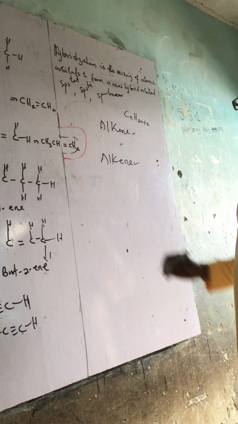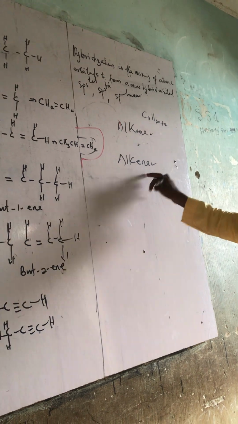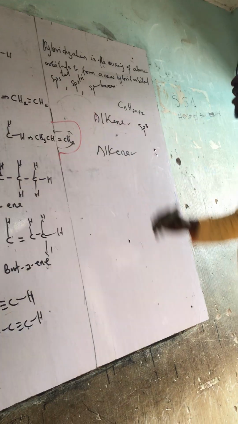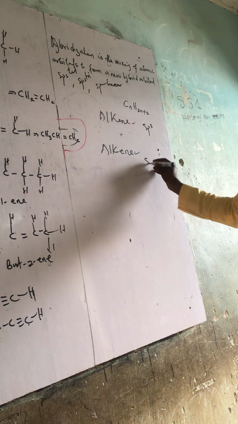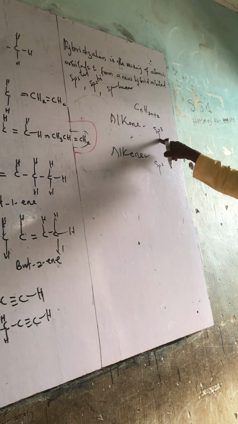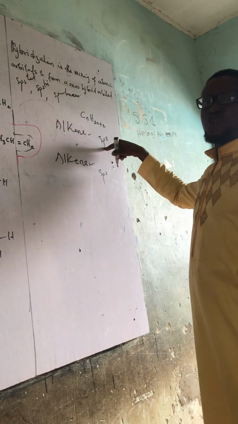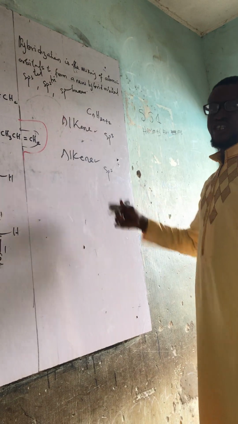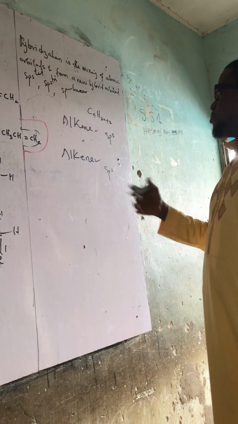Alkane has a single bond; alkene has a double bond. Alkane has sp3 hybrid orbital; alkene has sp2 hybrid orbital. The structure of alkane is called tetrahedral; the structure of alkene is called trigonal. That's the difference between both of them.